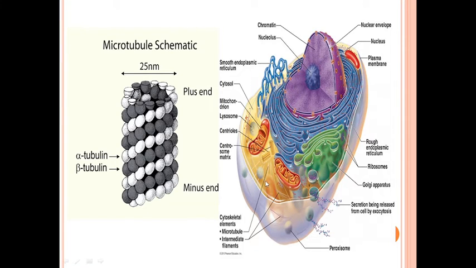All these are the microtubules, and they are made up of two subunits, alpha and beta tubulin, which spontaneously bind and form a tubulin.